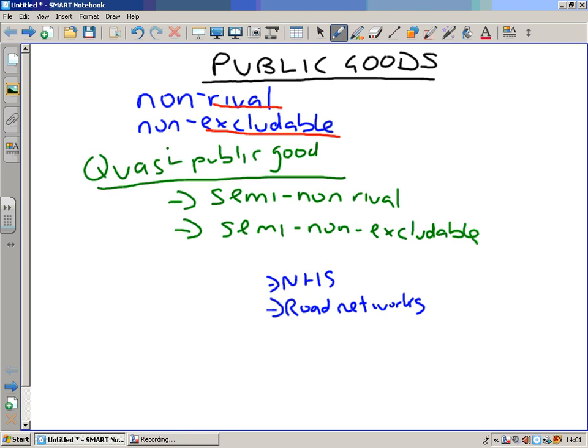Semi-non-excludable. If these products were a public good, they would be non-excludable. You cannot stop these people from enjoying them free of charge. However, to enjoy the road network, you have to have a driving licence. You have to have a car to a certain extent. You've got to be able to afford the petrol. So there's a way of stopping people from enjoying the road network. Hospitals, some care you have to pay for. So some people are excluded from certain treatments if they're not willing or able to pay for it. And that is the end of the topic on public goods.